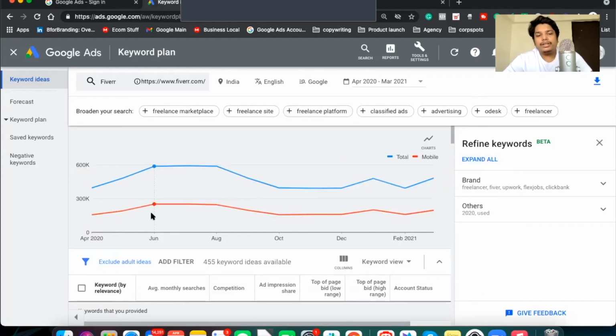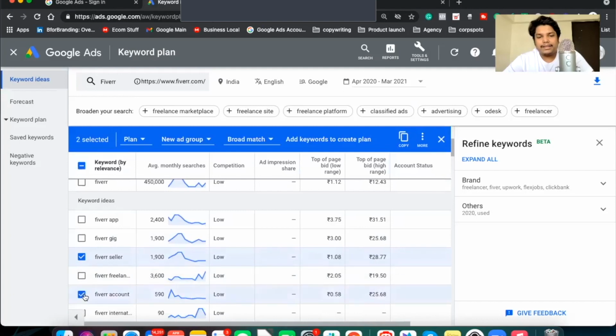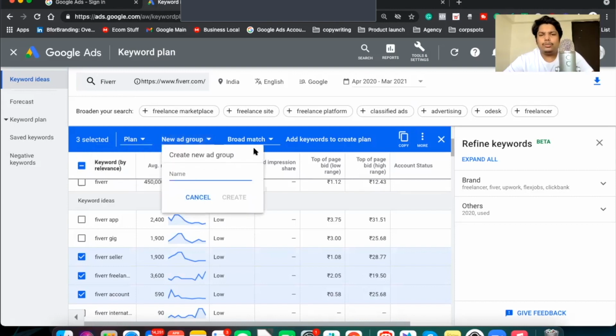What I can do is go here and select all or specific ones, let's say Fiverr seller, Fiverr freelancer, Fiverr account, something that's making a plan. Now add keywords to a plan or copy. So I can either copy them or paste them. So I go here, I click on plan, or I can create a new campaign out of it. Ad groups are a way you'll learn about later.